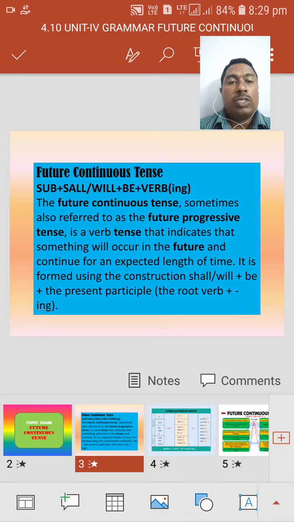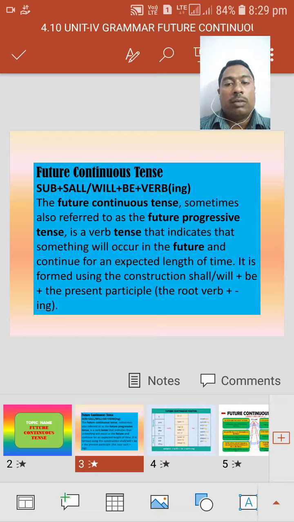Here we are using the be form because it is a continuous tense, as well as the verb plus ing form, present participle. Once again, the structure is subject plus shall or will plus be form plus V4.